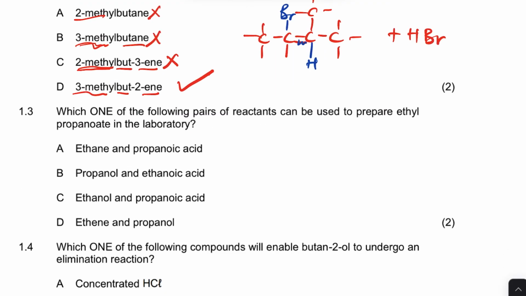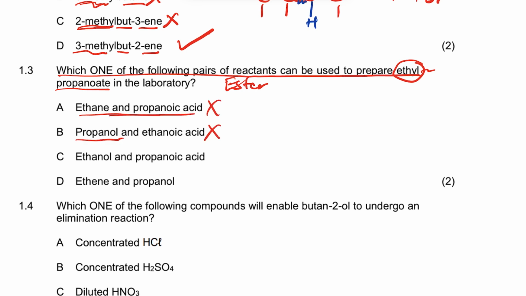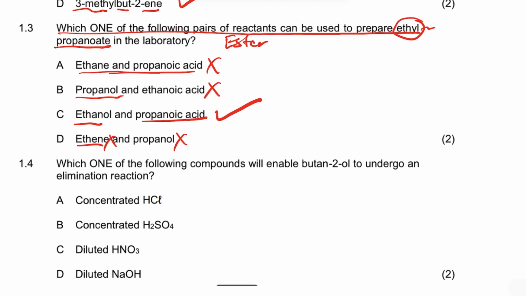So that's there. Now let's look at which one of the following pairs of reactants can be used to prepare ethyl propanoate. This one, the ethyl propanoate, is the what? Is an ester. So the ethyl, it must be an ethanol. So it cannot be that. That's not an ethanol. That's not an ethanol. And then the propanoate, it must be a propanoic acid. So here's the propanoic acid and an ethanol, and an ethane. It can be that. It can be that. So the answer there is C.